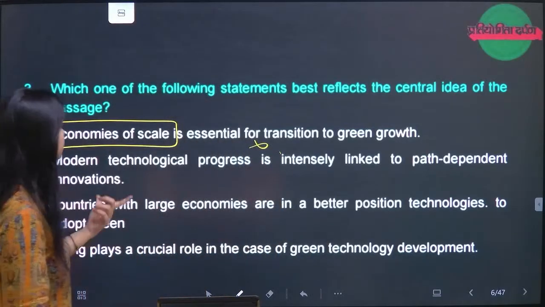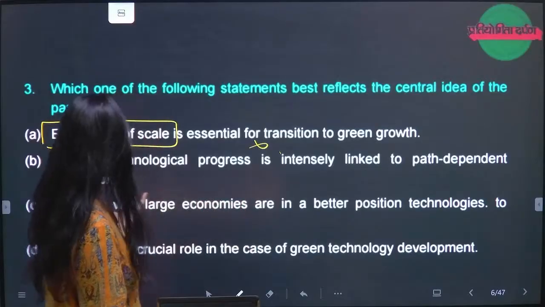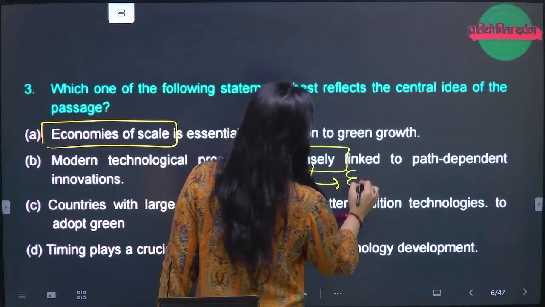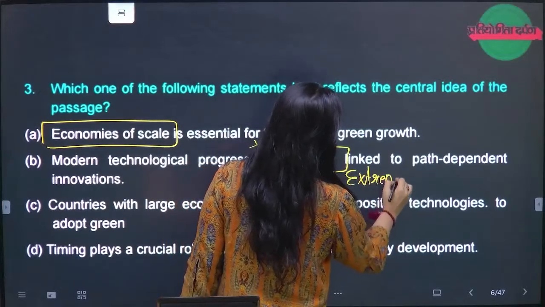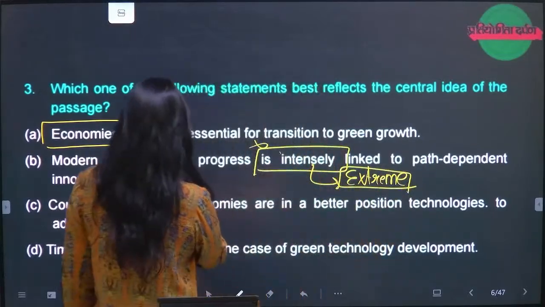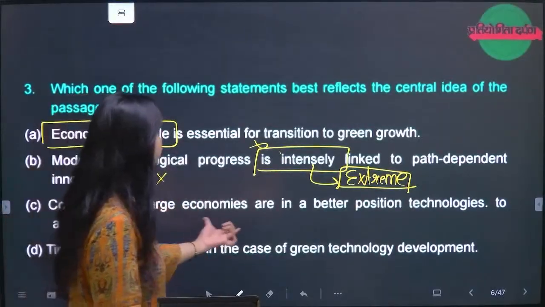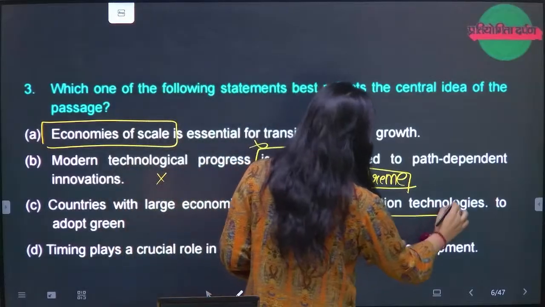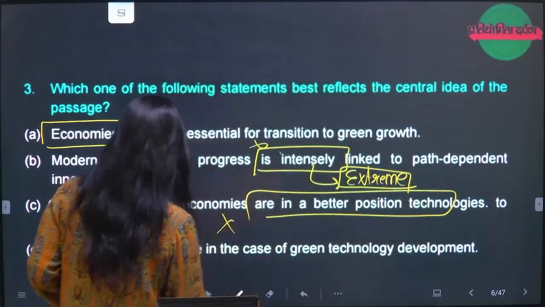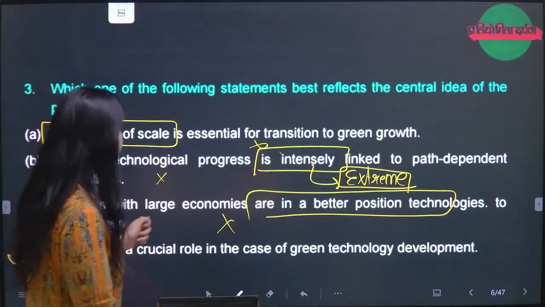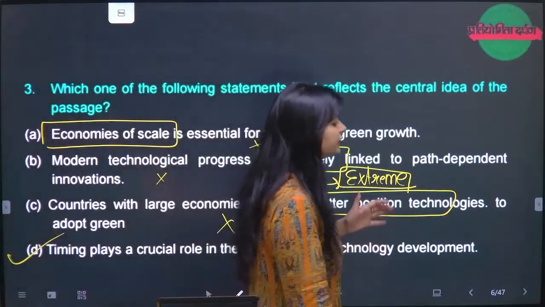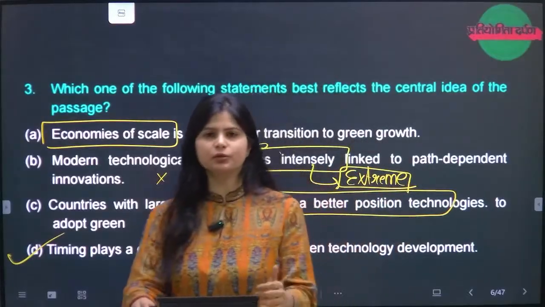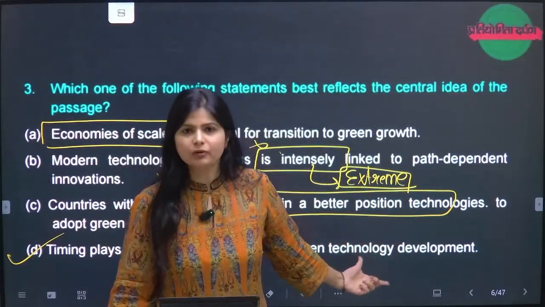Modern technological progress is intensely linked to path dependent innovation. Intensely, again extreme, right? Not at all. Countries with large economies are in a better position. There is no mention of any country, or any comparison between countries. The only option left is: timing plays a crucial role in the case of green technological development. Okay, timing plays a crucial role, and they've also talked about renewable energy.